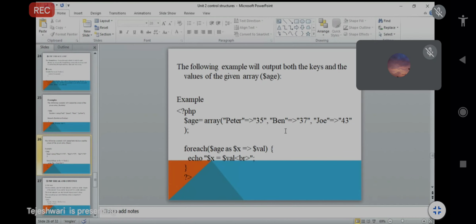So echo $x means your first, that is Peter, equal to $val, that is 35. So echo means the first statement will be printed, that is Peter is equal to 35. Next Ben is equal to 37 and Joy is equal to 43. So your output will be the same: Peter 35, Ben 37, Joy 43.